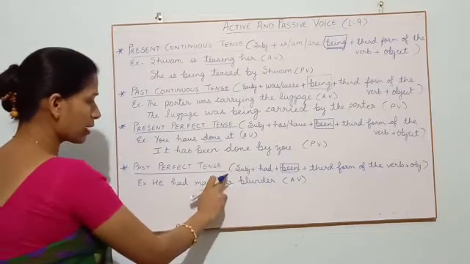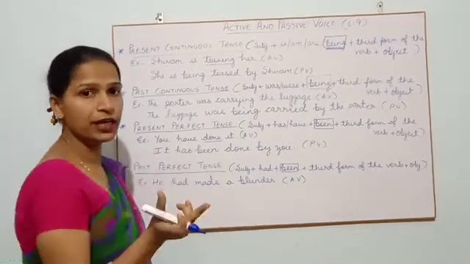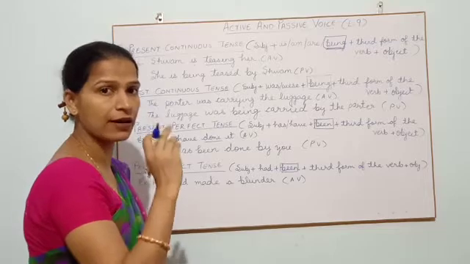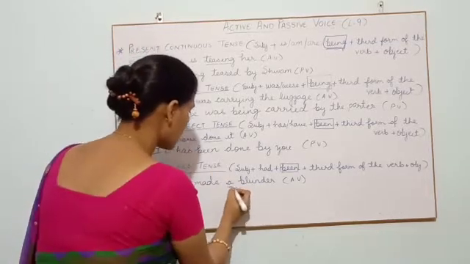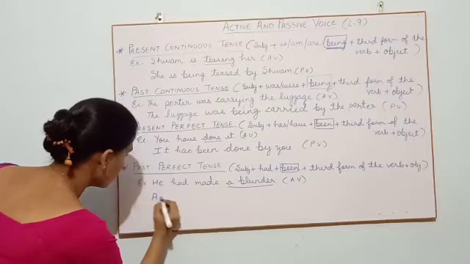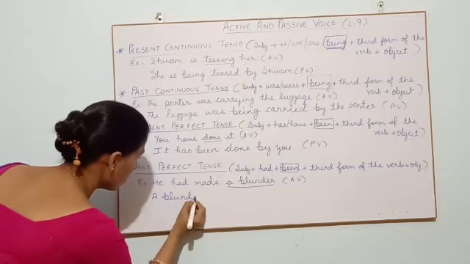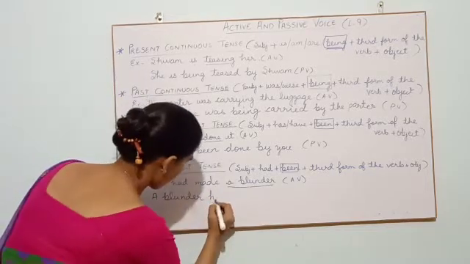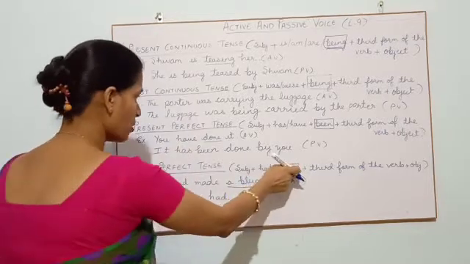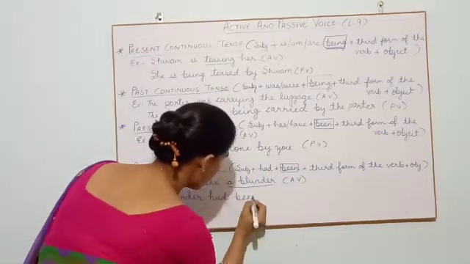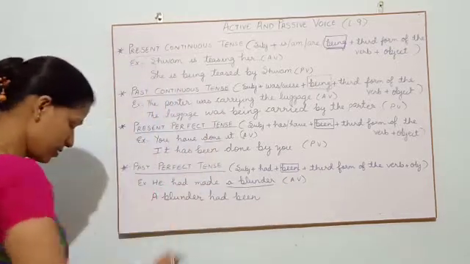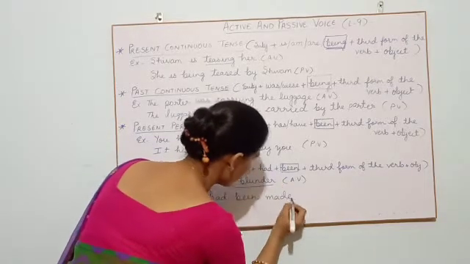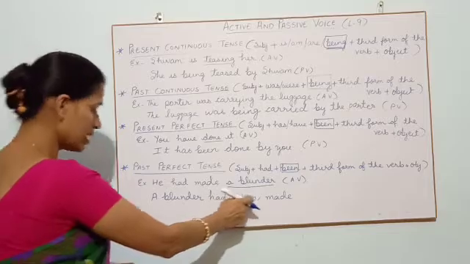I have told you whatever article is used in the object, we never leave that or change that according to ourselves. We have to write as it is there in the statement. So we will take this, a blunder. Then we have to take this word had. Then we have the word been, had been. Then third form of made. Do you think there is any change? No, it is the same. M-A-D-E. This is third form. So a blunder had been made.